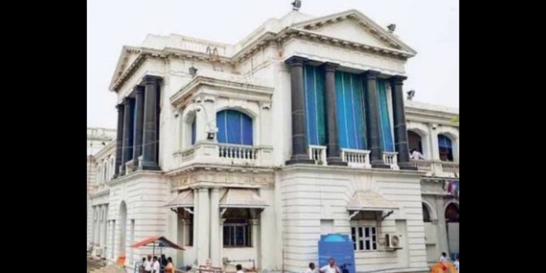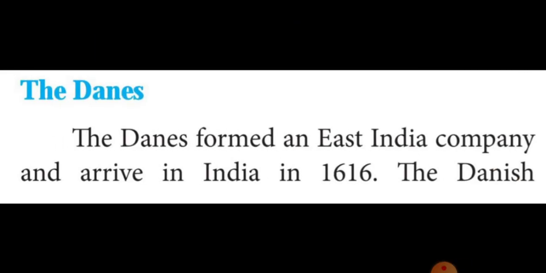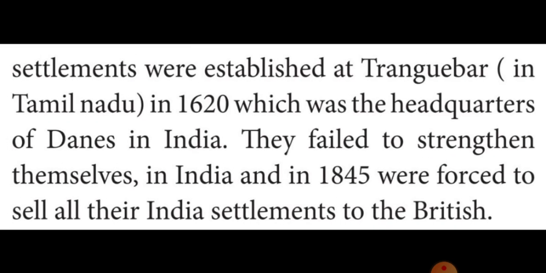Then the fifth one is the Danes. The Danes formed an East India Company in 1616. Then in 1620, the Danish settlements were established at Tranquebar. Tranquebar is in Tamil Nadu.